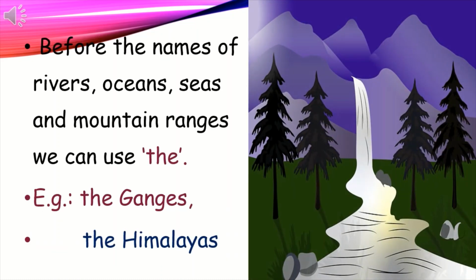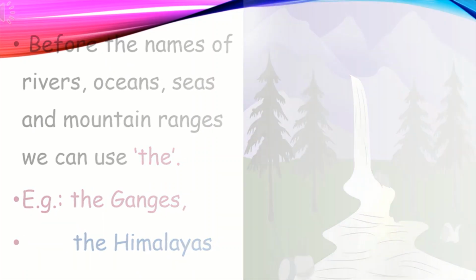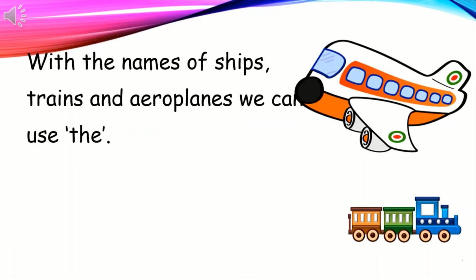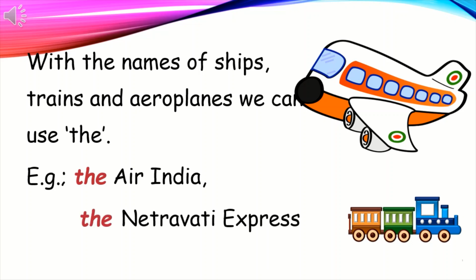We can use the before the names of rivers, oceans, seas and mountain ranges. For example, the Ganges, the Himalayas. With the names of ships, trains and aeroplanes, we can use the.